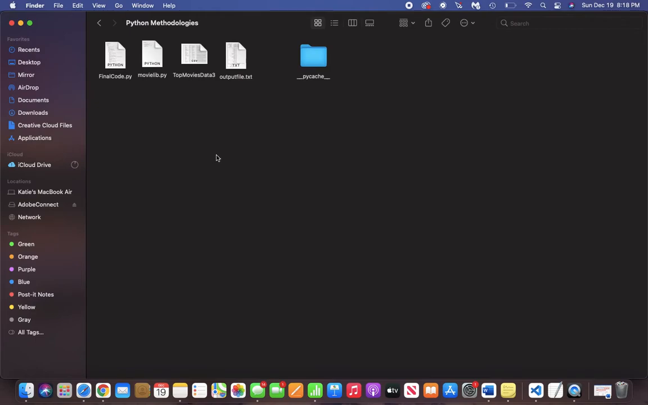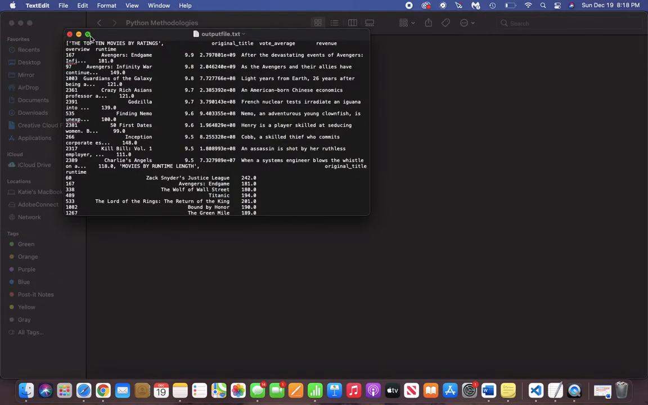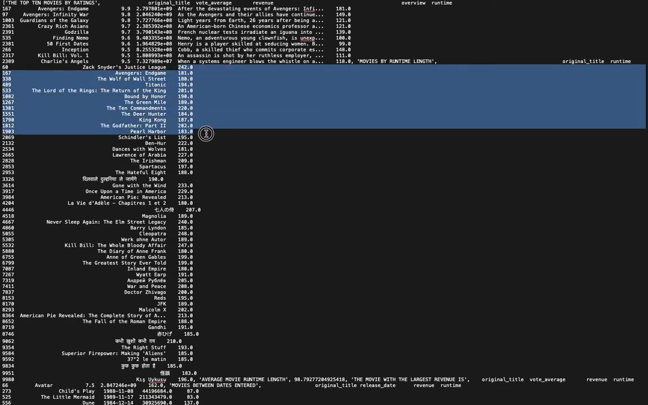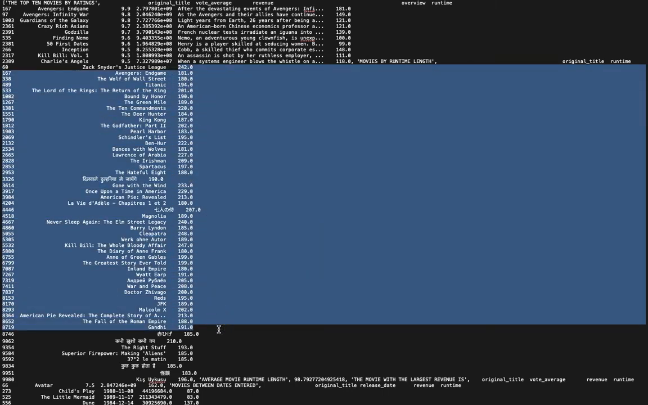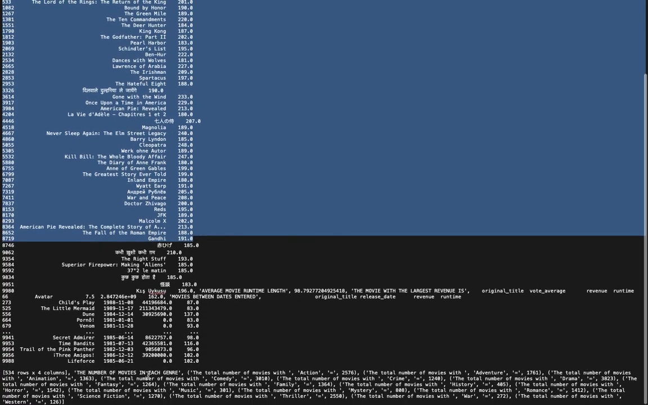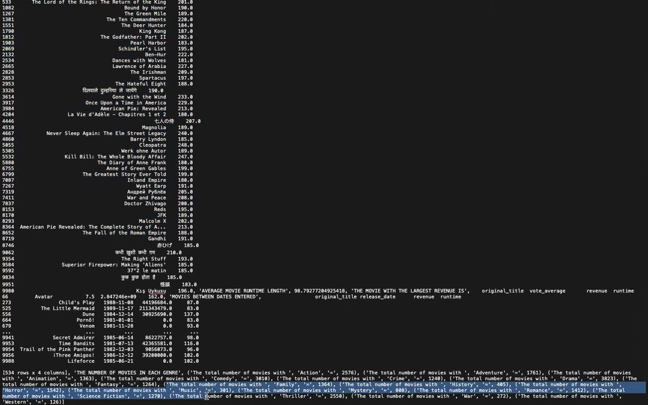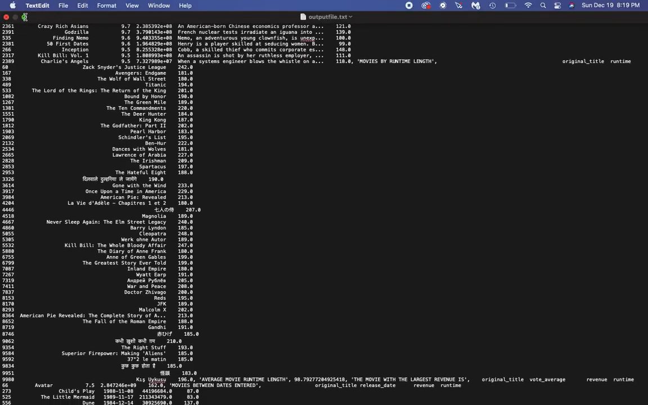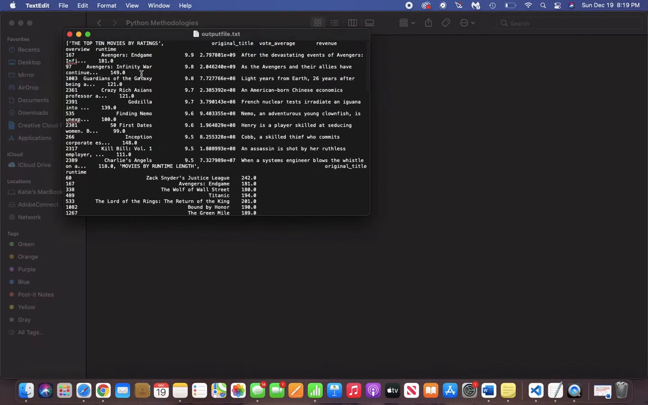So going to our Python Methodologies folder, we can see the output file here. When we click on it, I'll make it larger, we can see all of the information that we covered. So for example, we said we wanted a movie between 180 minutes and 250 minutes, which we can see here. And then it goes through and it will tell us the number of movies in each genre, etc. So this is our file that we got from our code.